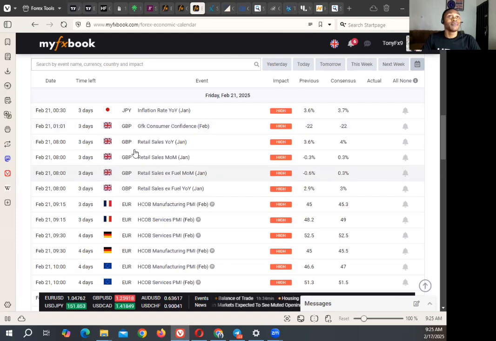it is bad. Then retail sales year-over-year and retail sales month-over-month, which has to do with the sales of goods and services. If you see a figure higher than 4%, it is good for GBP, but if you see a figure lower than 4%, it is bad. The same applies for the month-over-month, the retail sales excluding fuel month-over-month and year-over-year.